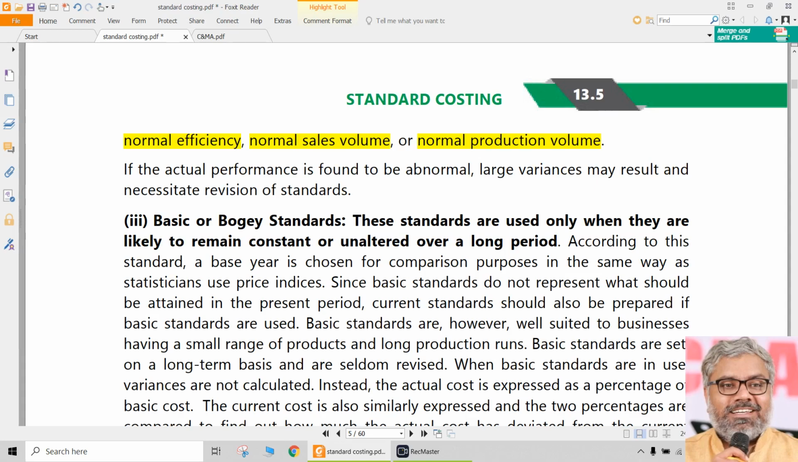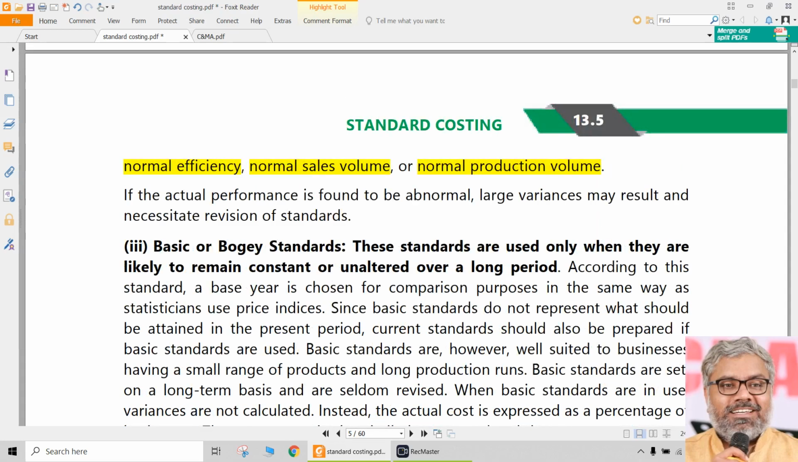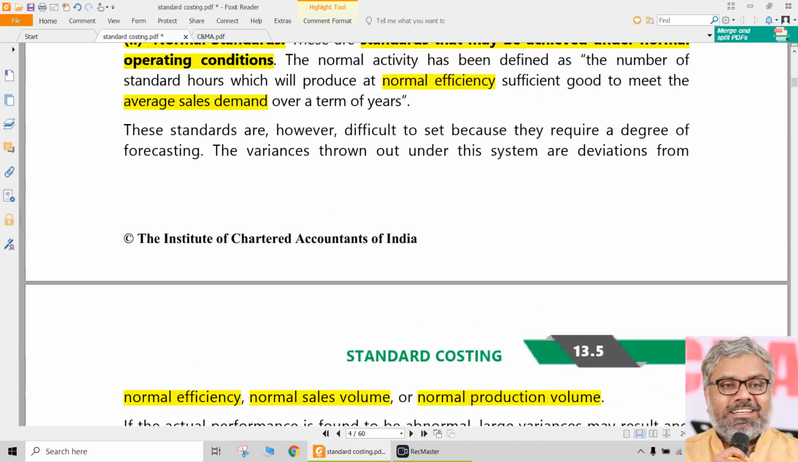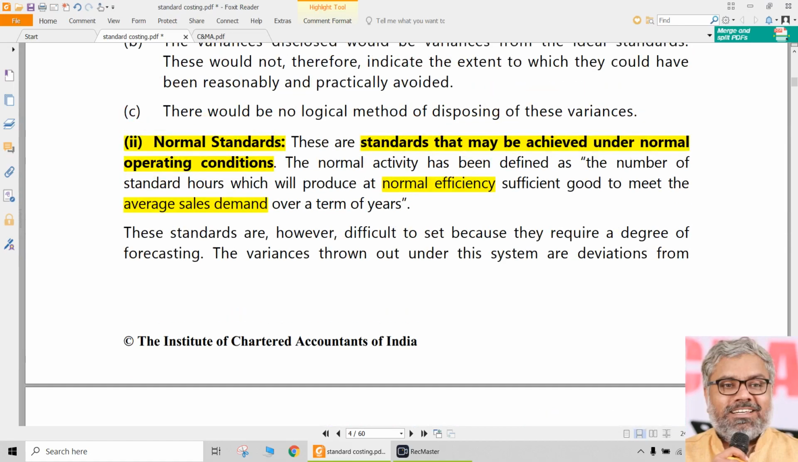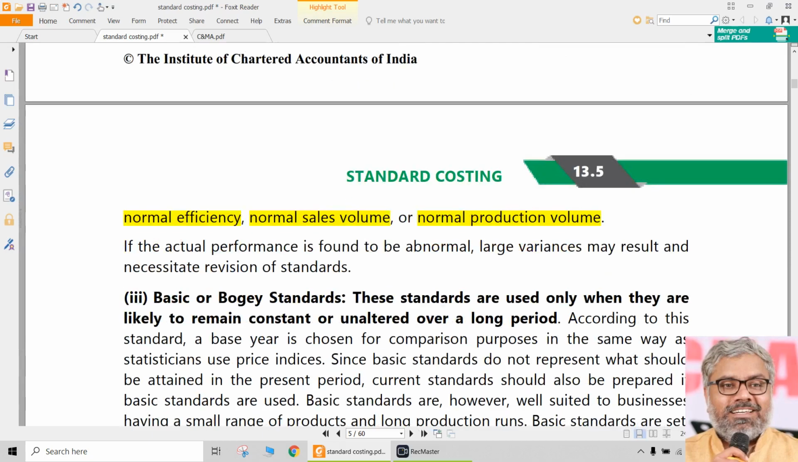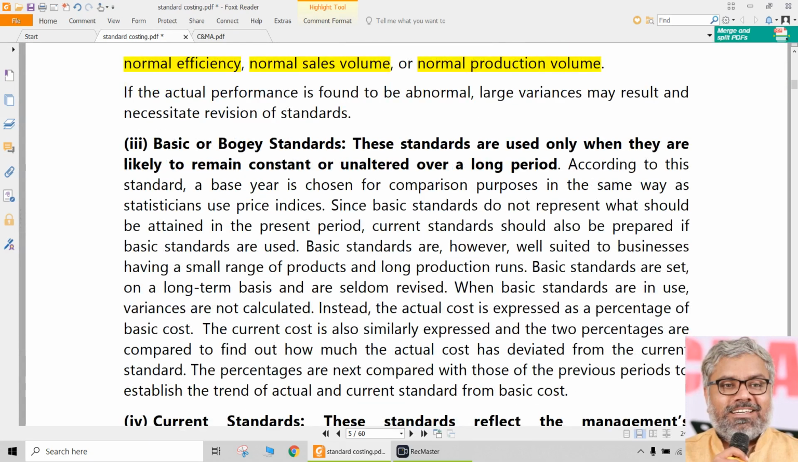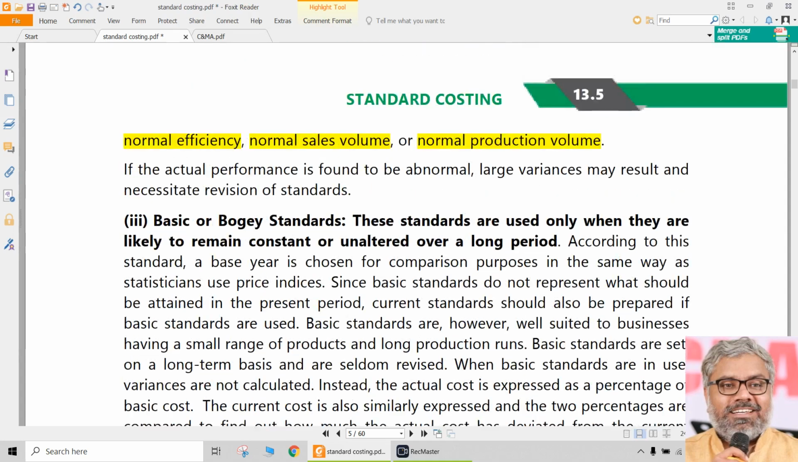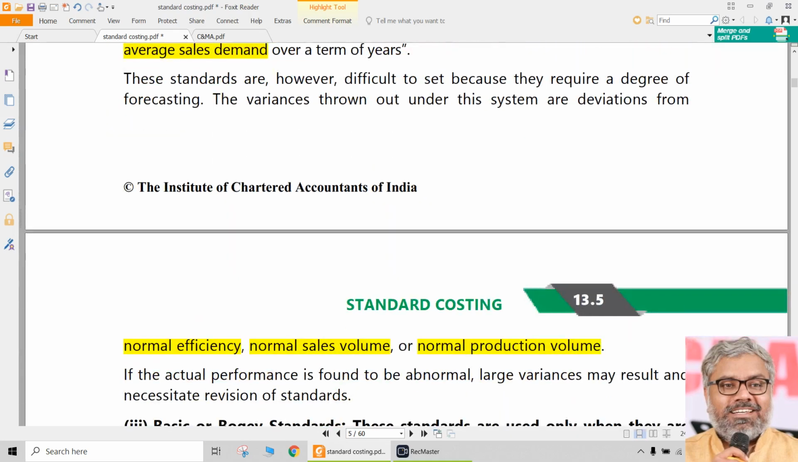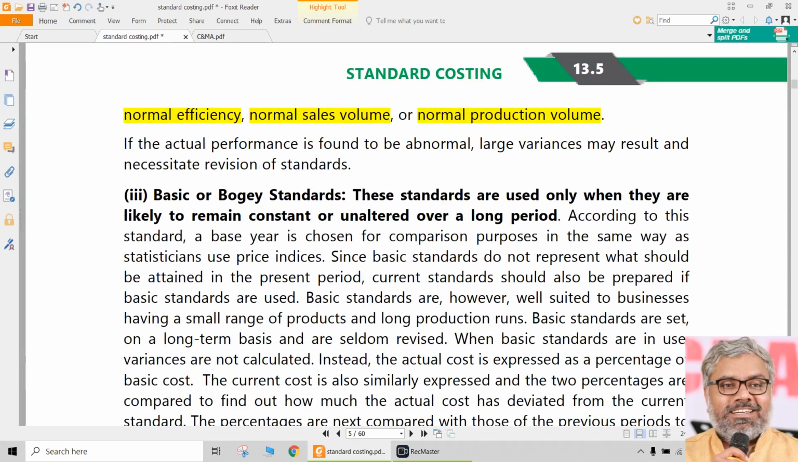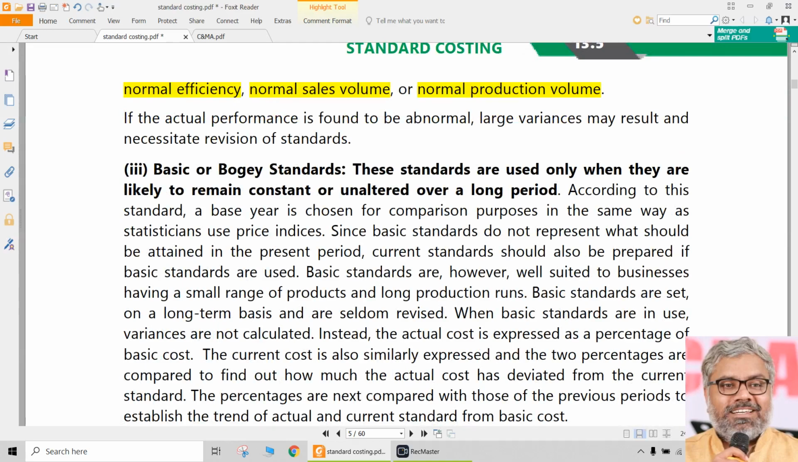Definitely yes. But if the actual performance is abnormal, then large variances will result. Still, we cannot blame them. Like ideal standards, normal standards are good. It is better to have normal standards according to the regular performance of the organization's staff and other efficiency levels that the organization normally achieves. So that is normal standards, which is okay, not that bad.